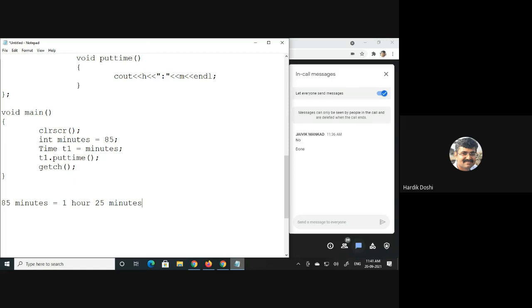Whenever I assign some minutes value to my object T1, this object should convert these minutes to number of hours and minutes. You get the example? Now, how can I convert minutes to hours and minutes?